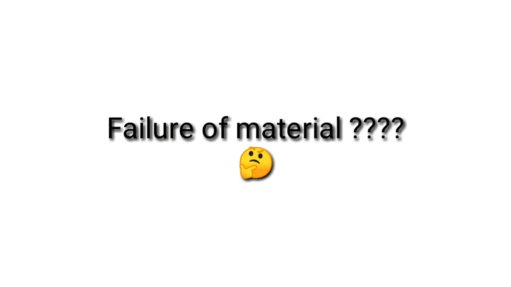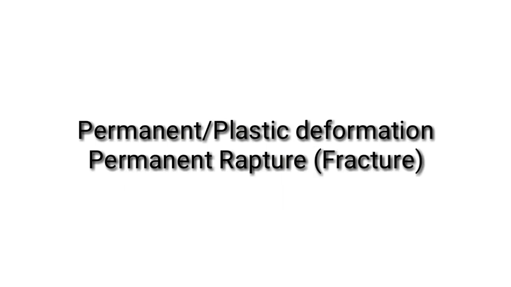Now what is the meaning of failure? There are two meanings of failure. First one, when the criteria of the material decided by the designer is not fulfilled, the material is said to have failed, that is permanent deformation, or you can say plastic deformation. And another one is permanent rupture, or you can say permanent fracture.